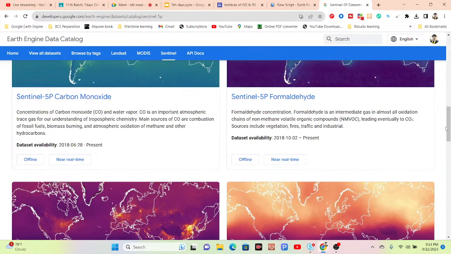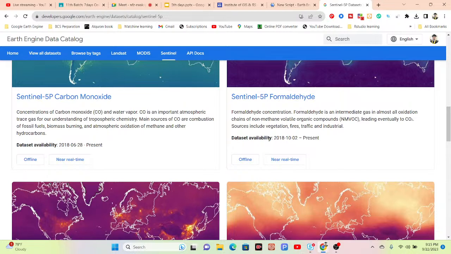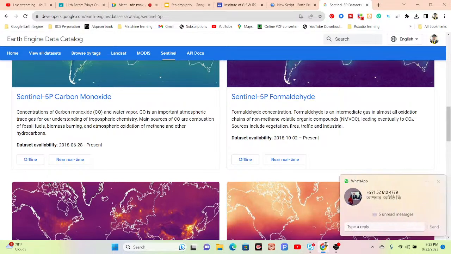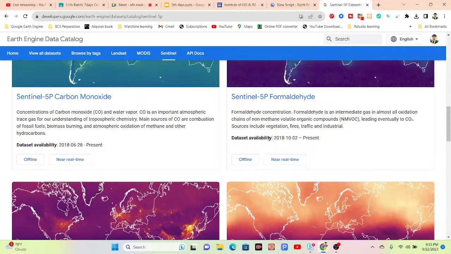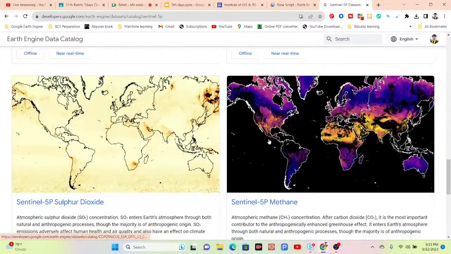Now for all of these datasets the approach is the same for filtering and for making the time series chart. We can easily apply the same approach for filtering, displaying the result, making the time series chart, or calculating how much gas is emitted in a particular time or in a specific region. This type of analysis we can do with all of these datasets.